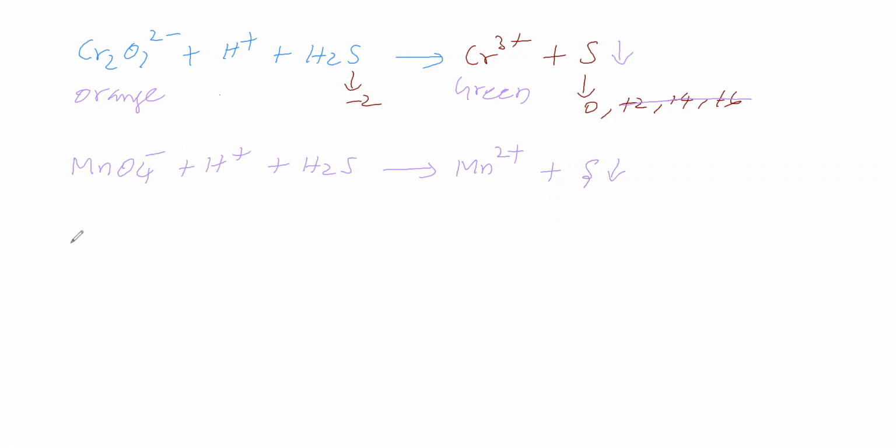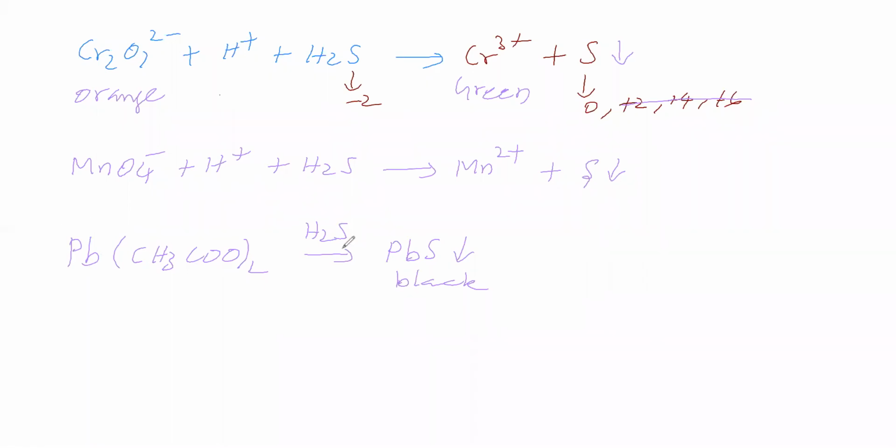Then we will take lead acetate solution, and to this we are passing H2S gas. On passing H2S gas, this Pb2+ takes sulfide and becomes a PbS black precipitate. Here Pb has a +2 oxidation number.